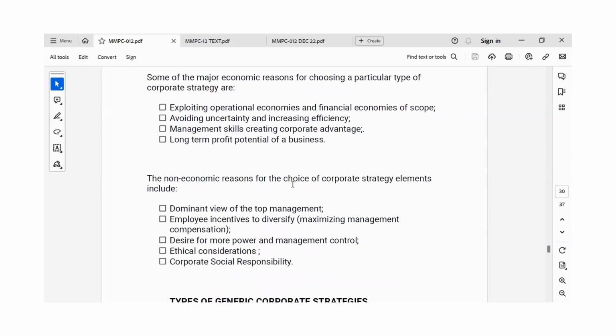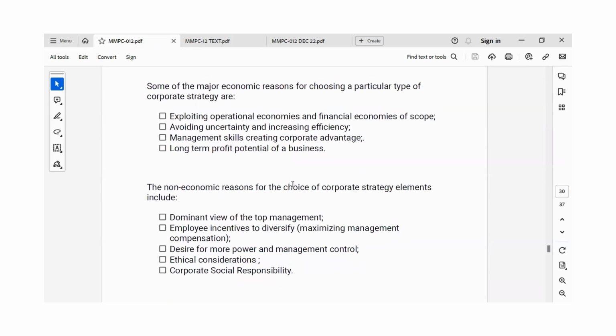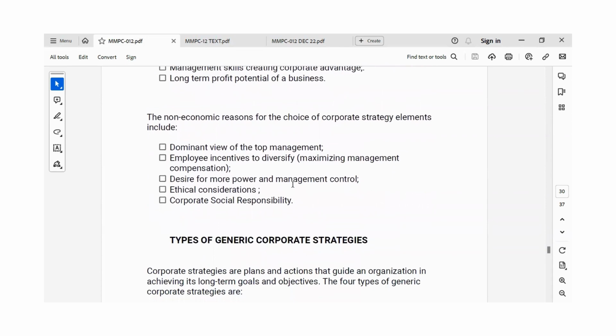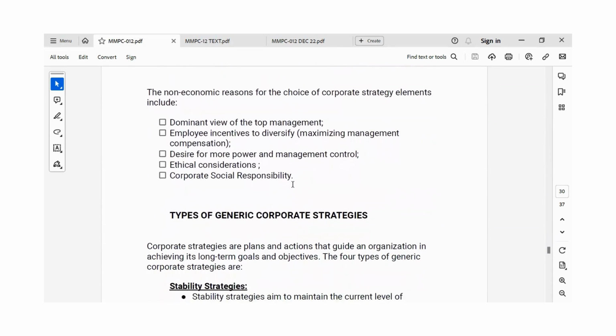The non-economic reasons for choosing a corporate strategy include the dominant view of the top management, employee incentives to diversify, desire for more power and management control, ethical considerations, and corporate social responsibility. All these points I have taken from our text itself. Then comes the types of generic corporate strategy.